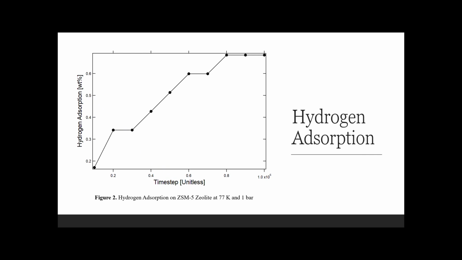First, we conduct time-dependent absorption in our simulation. Simulation results at a temperature of 77 Kelvin and a pressure of 1 bar are shown in this figure. Here, we demonstrate that after a long enough time, the number of hydrogen absorbed is almost constant. The uptake of hydrogen is faster at the initial stage, and the rate decreases thereafter until it reaches saturation. The saturation phenomenon is in accordance with experimental observation. The saturation value of the number of absorbed hydrogen is used to determine the hydrogen absorption value at each temperature and pressure.